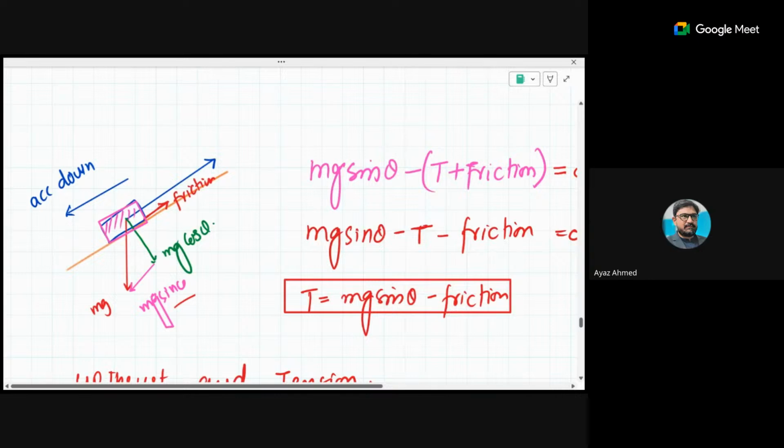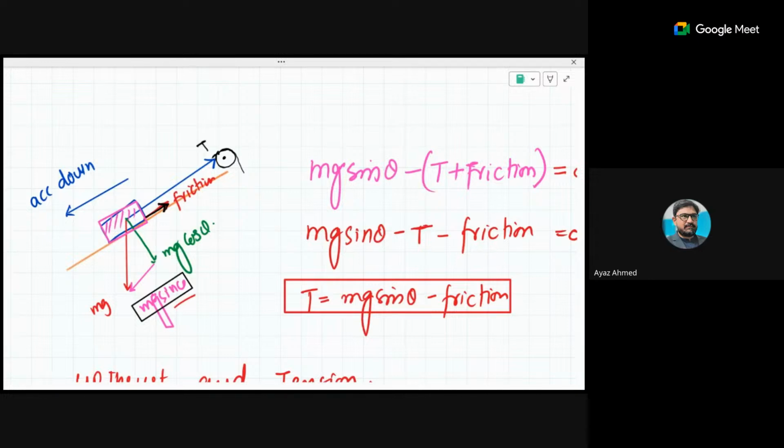So for example, here the body is accelerating downward, then definitely friction would be in the opposite direction, so friction will be moving upward. Now let's say the rope is held here, then what is the tension in this rope? If the body is accelerating downward, then mg sine theta equals tension plus friction.